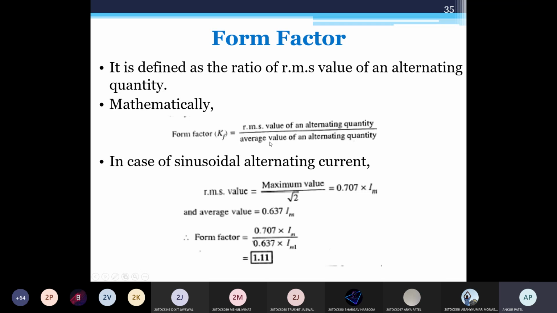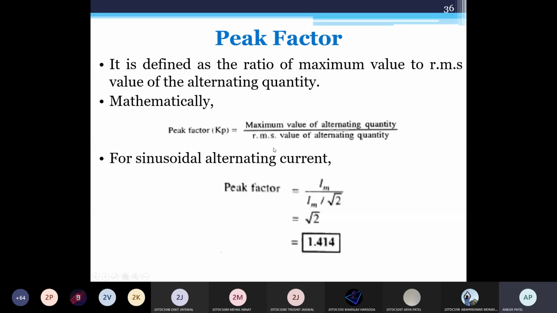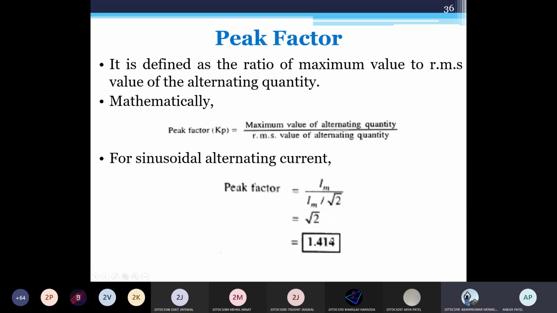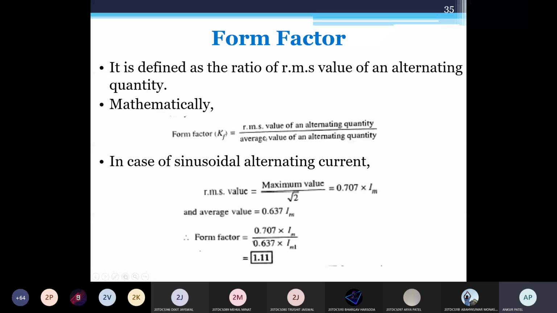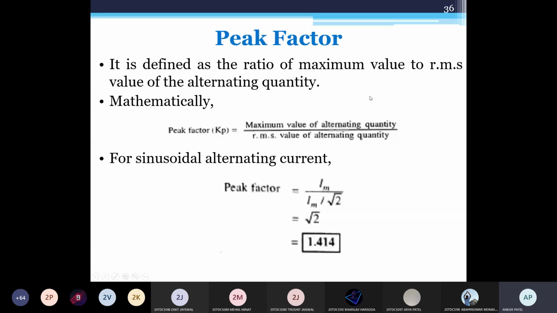Form factor means RMS upon average. Peak factor means maximum upon RMS. So this is 1.11 and this is 1.414. Sometimes the form factor or peak factor is given in the data, and you need to find either the RMS, average or maximum value from the circuit. Anyone having doubt for this form factor, peak factor? You will be asked in MCQ also what is the value of the form factor or peak factor, or in the definition.